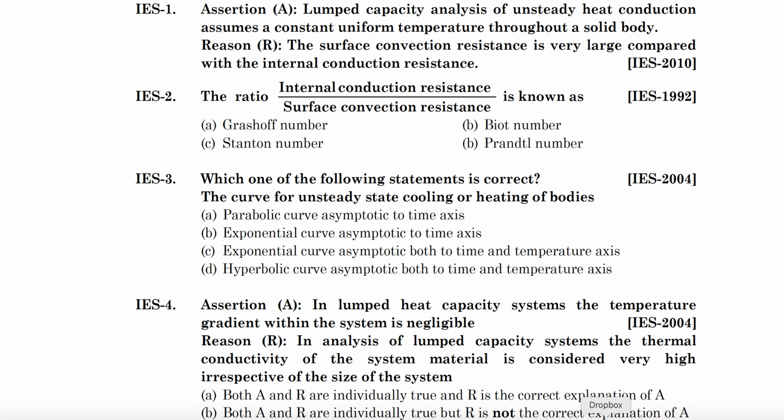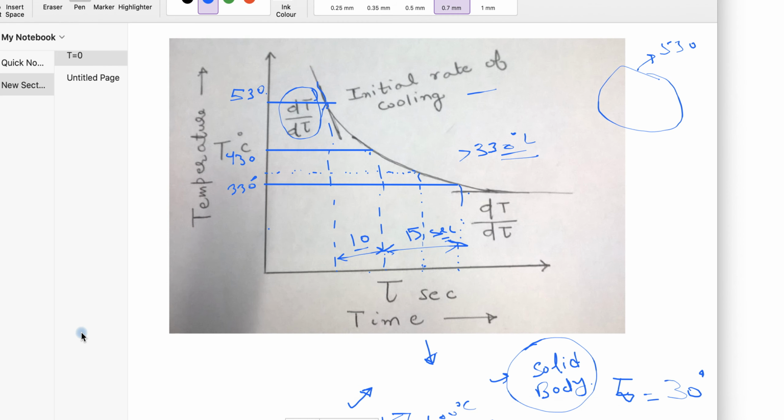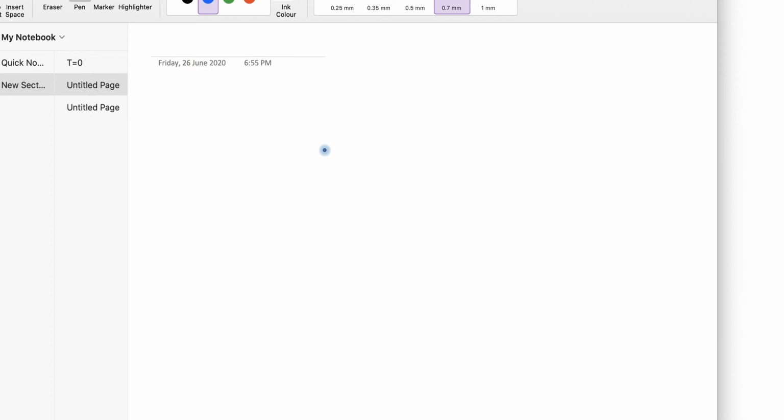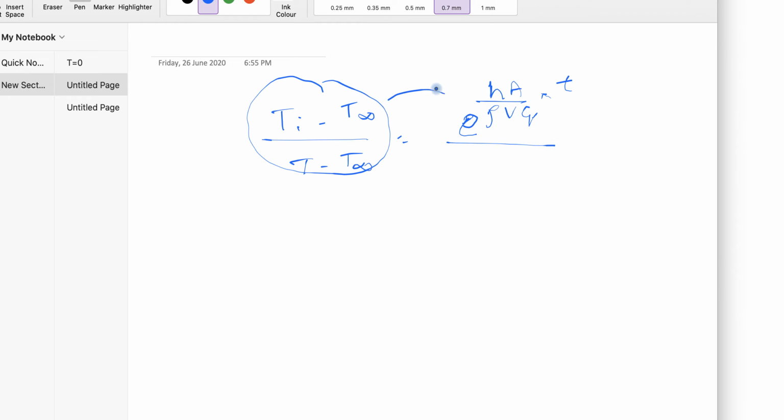So we know the formula: (Ti minus T infinity) upon (T minus T infinity) is equal to HA upon rho V Cp into tau, that is time t. So this curve should be exponential first of all, of temperature with respect to time.